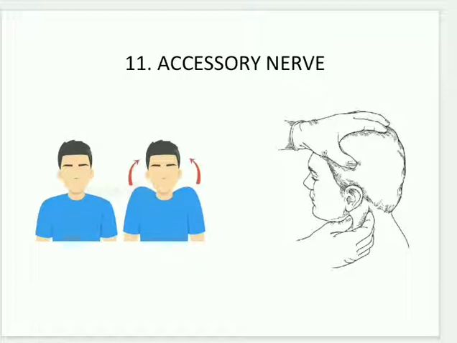Then sternocleidomastoid, the action of sternocleidomastoid is lateral flexion and opposite side rotation. What you need to do, you ask the patient to rotate the head against resistance, and compare the muscle bulk on each side, that is right side and left side, and pull the head forward against the resistance. You need to do these two actions, lateral flexion and opposite side rotation, and the therapist will give resistance. This is the accessory nerve examination.